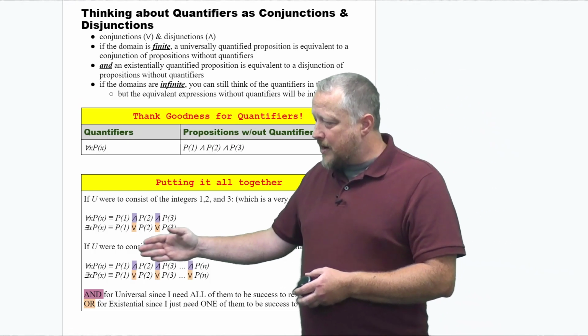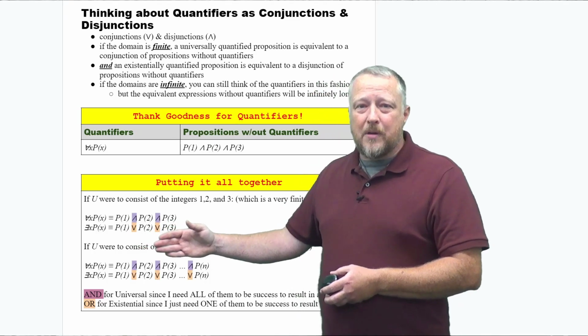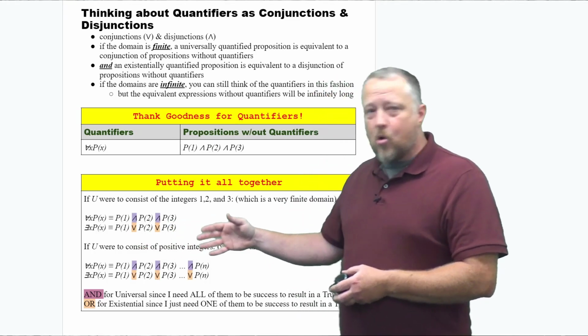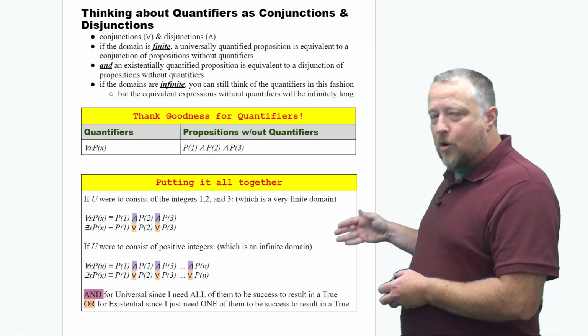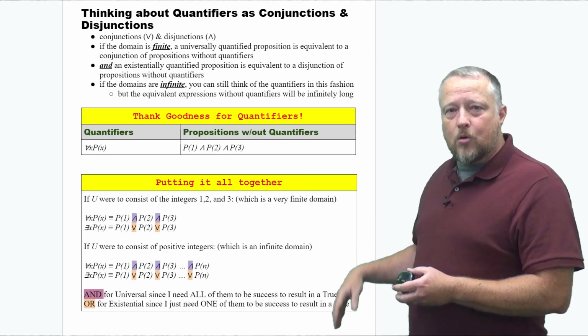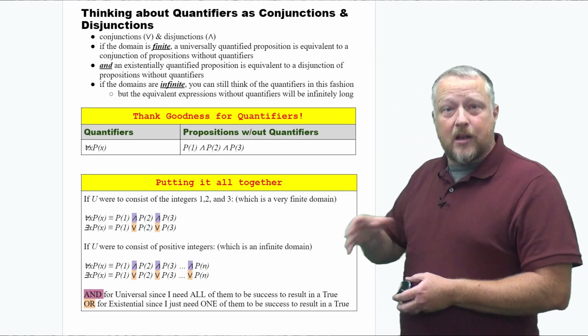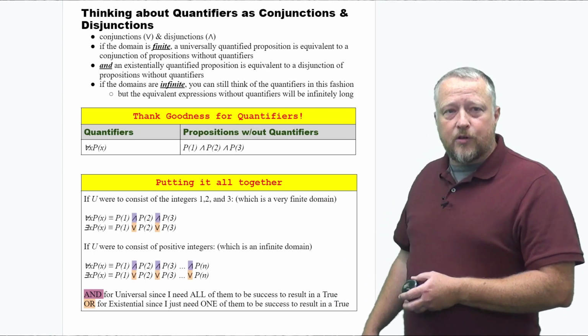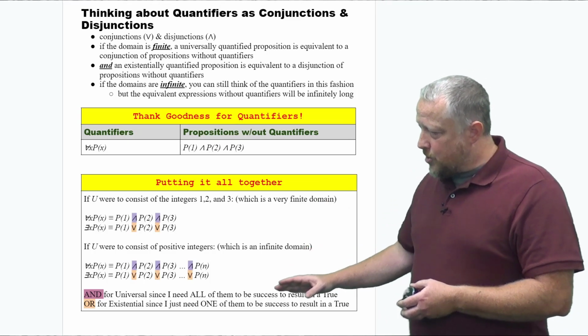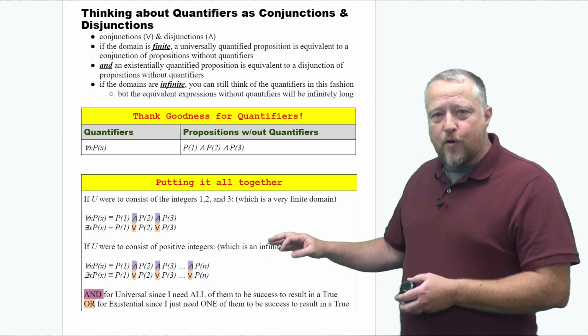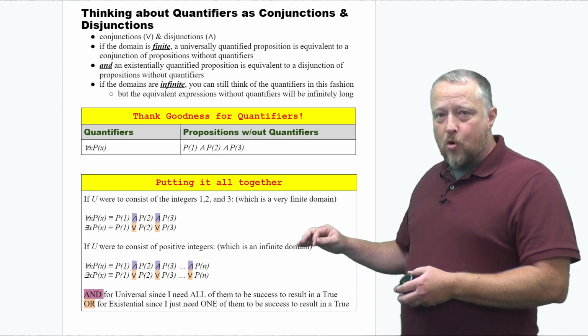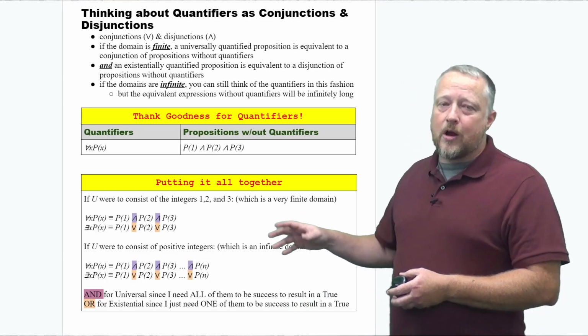With an or for existential, we only need one to be true. So that's why we're using an or, because if we have a whole bunch of falses and then we hit that true, hey, great, the whole thing's done, we hit our true, we're done with that loop when we talked about the termination of a loop before. So just notice what we're going to have when focusing for our ands, for our universals, and our ors for existentials.